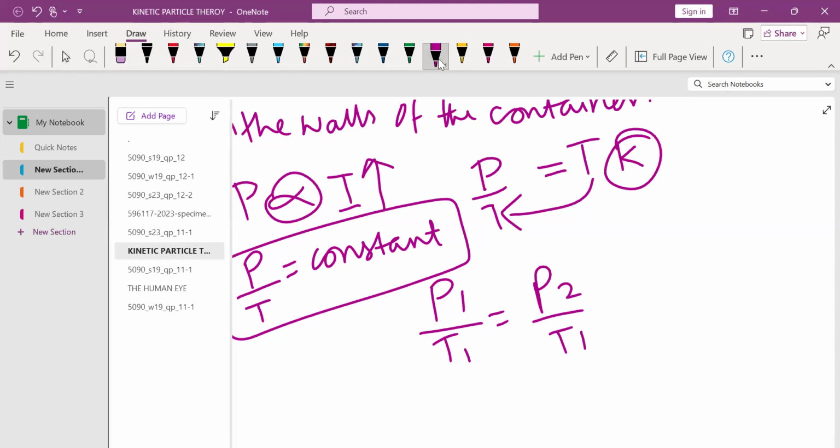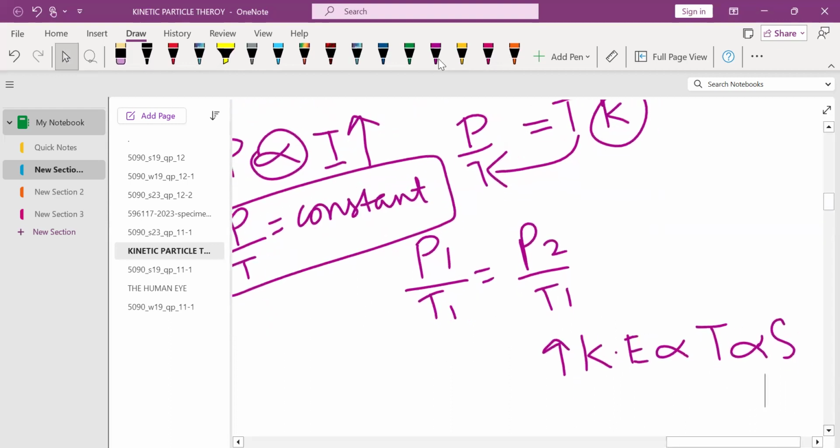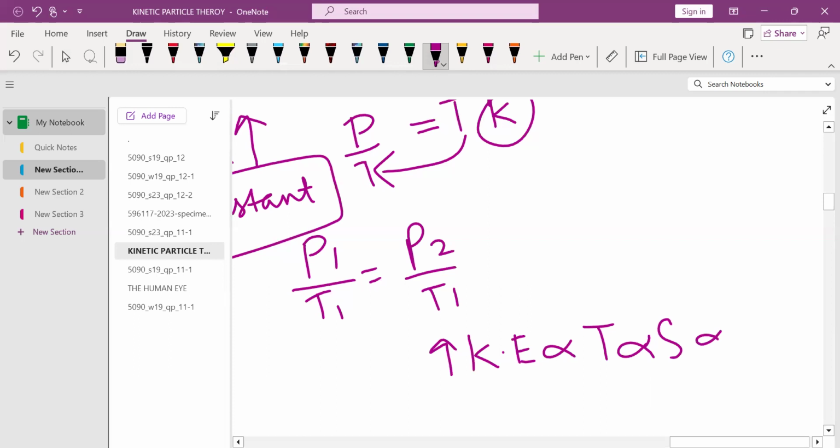So let me write it here: the kinetic energy is directly proportional to temperature, which is directly proportional to the speed. And this speed, the faster movement of the molecules, is directly proportional to the frequent collisions. So kinetic energy, temperature, speed, and frequent collisions all increase together. When the kinetic energy increases, the temperature increases, the speed of the molecules increases, they move faster, and the collision rate also increases.